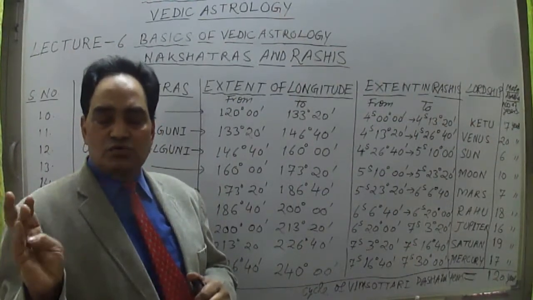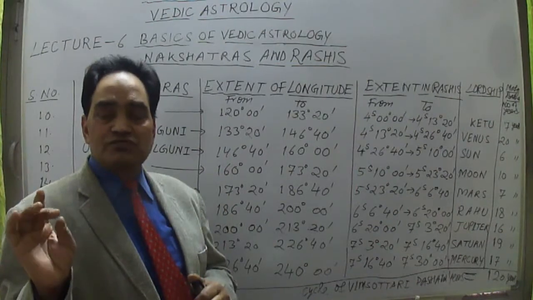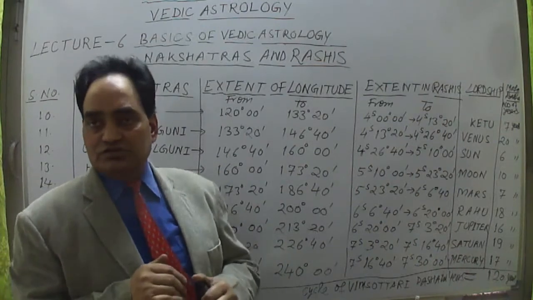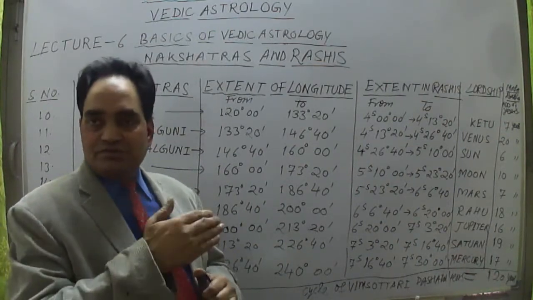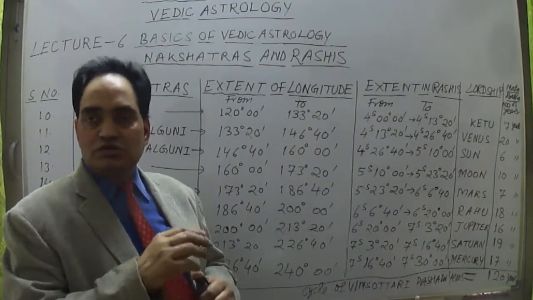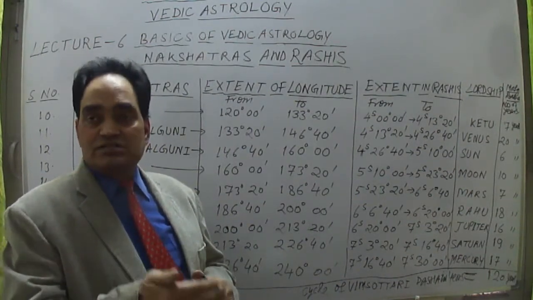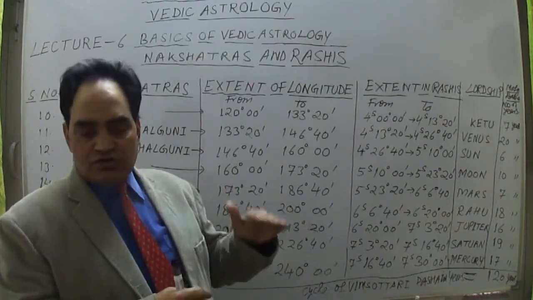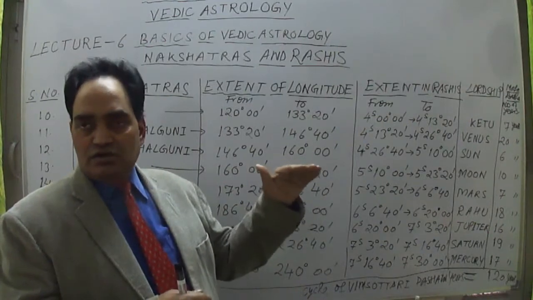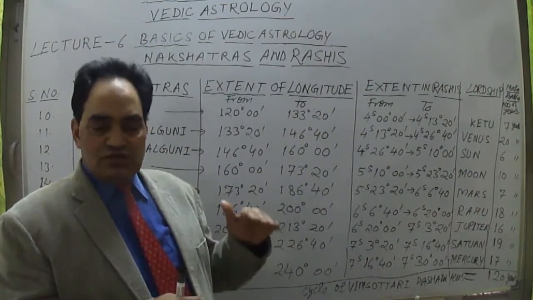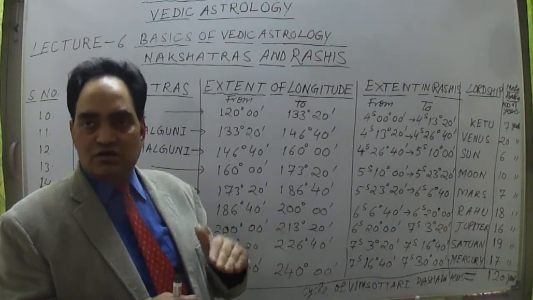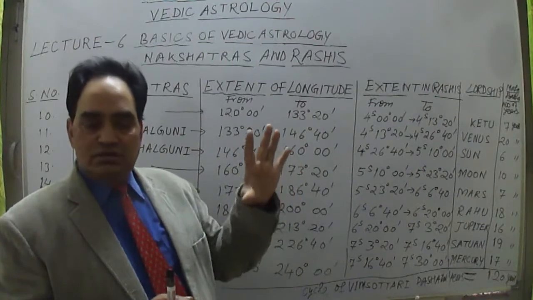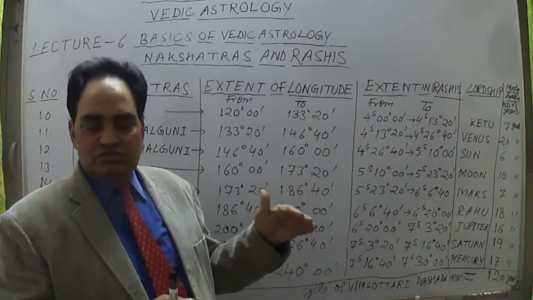Ashwini, Bharani, Krittika, Rohini, Mrigashira, Ardra, Punarvasu, Pushya, Ashlesha. These 9 nakshatras we discussed in the previous lecture, A and B. Now I am taking the next lot of 9 nakshatras, because the similarity is that they are lorded by the same planets: Ketu, Venus, then Sun, then Moon, Mars, Rahu, Jupiter, Saturn and Mercury. These 9 planets are lording the next 9 nakshatras.